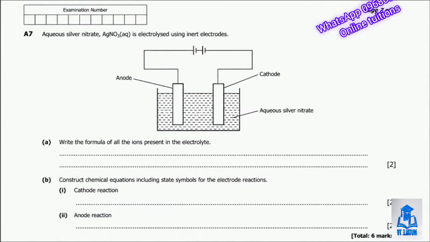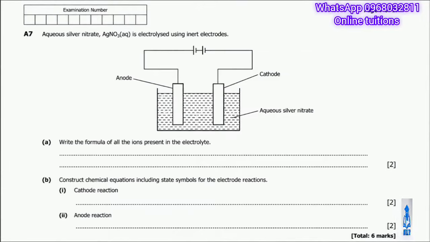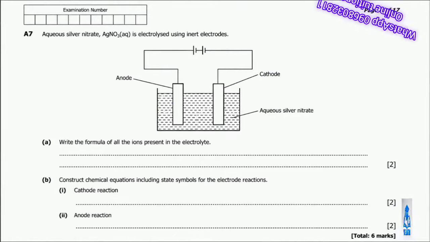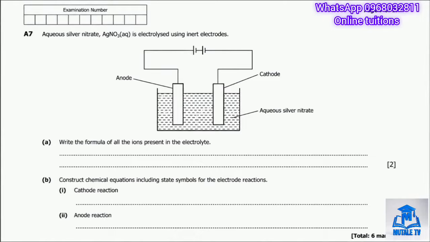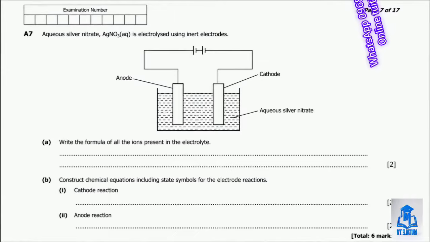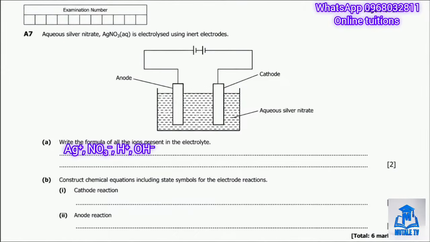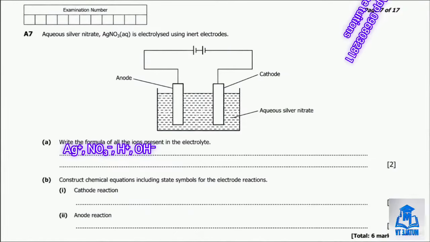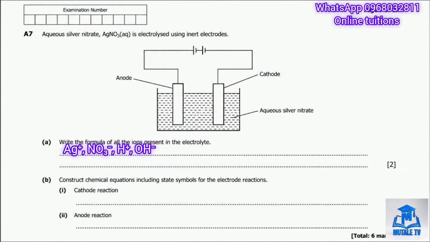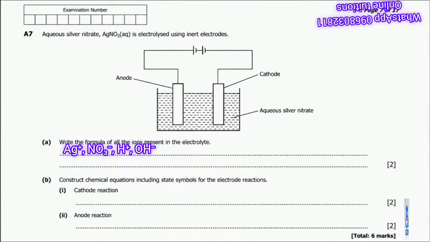So silver nitrate becomes silver ions, Ag+, and nitrate ions, NO3-. But this is an aqueous solution. Water itself is also partially ionized, giving us hydrogen ions, H+, and hydroxide ions, OH-. So the four ions present are Ag+, NO3-, H+, and OH-.